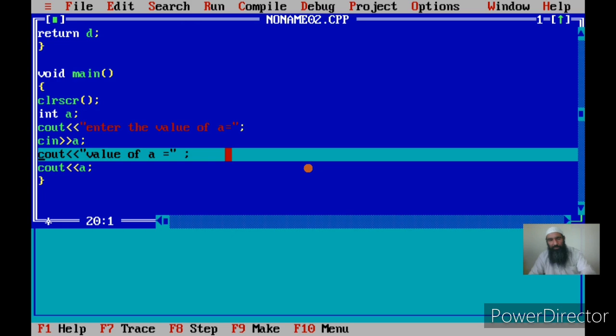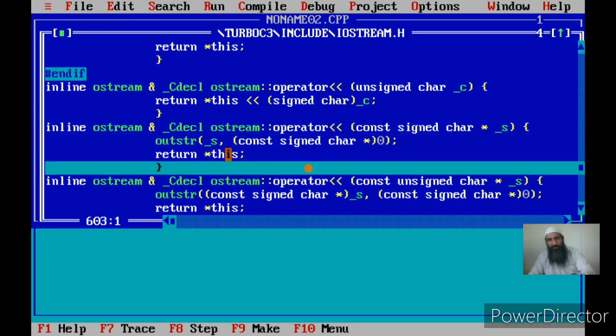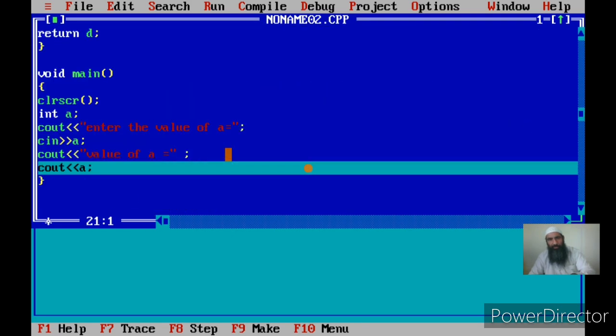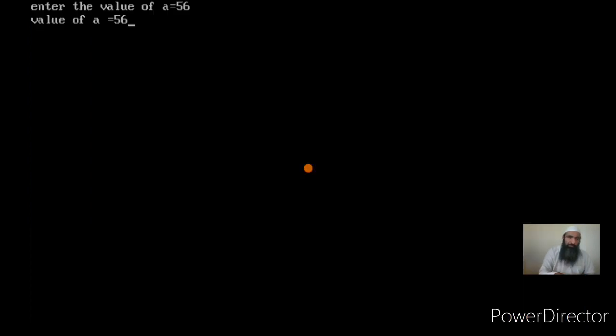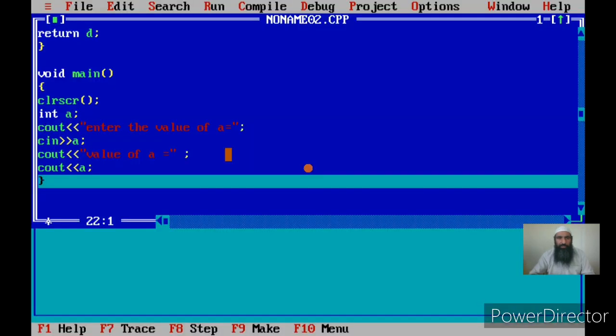Then again the message will come. It will again jump into the header file. Don't worry about this. And you see here now it has displayed the contents of A. That is, 56 is displayed. Value of A is equal to 56. So how did it display the value of A as 56? Because we have said cout A. A is a variable and its contents can be displayed on the screen using cout, and it can be input also using cin. Cin is same as scanf, and cout is same as printf.